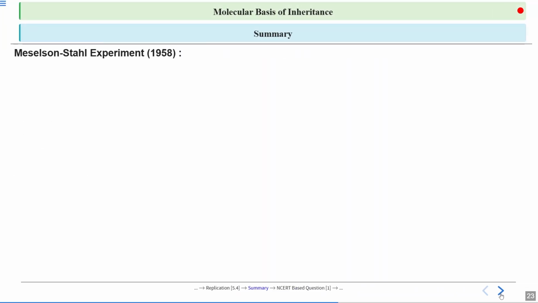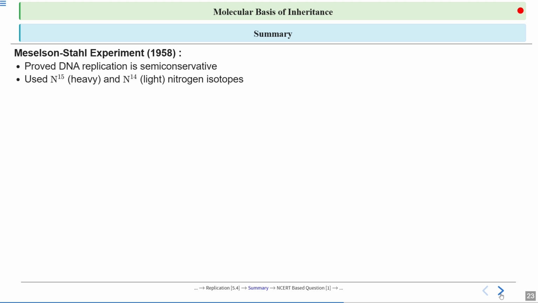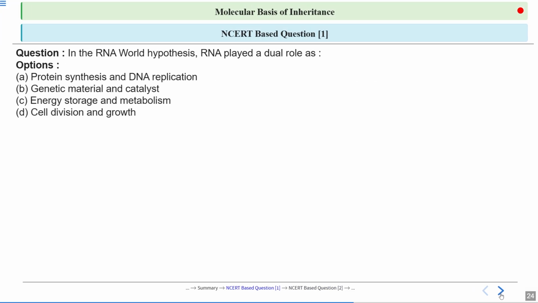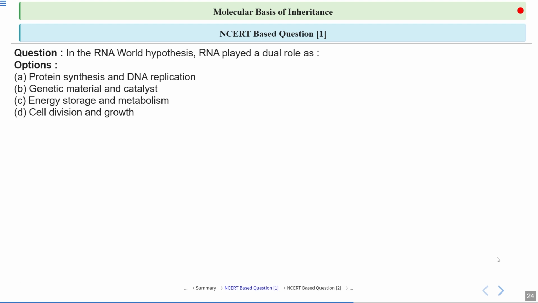Then, what was the Meselson and Stahl experiment which they performed in 1958? They proved that DNA replication is semi-conservative. They used heavy and light nitrogen isotopes, that is 15N and 14N, and tracked DNA through generations using DNA density. It showed that each new DNA has one old strand and one new strand: one the parental strand and one the newly synthesized strand. So this was the summary of today's class.